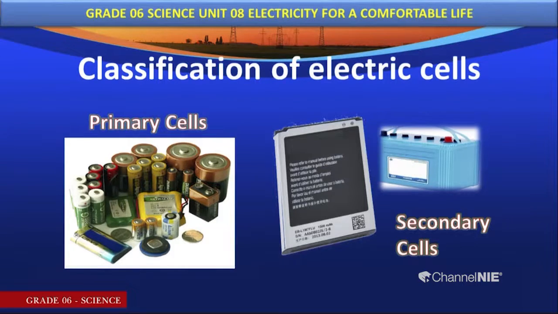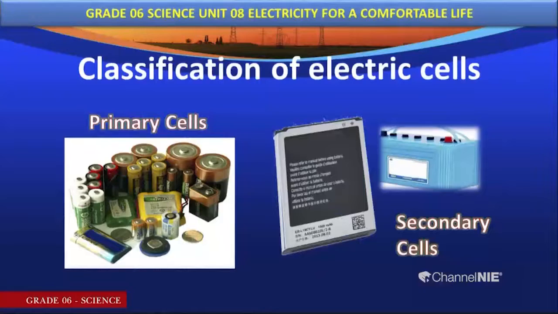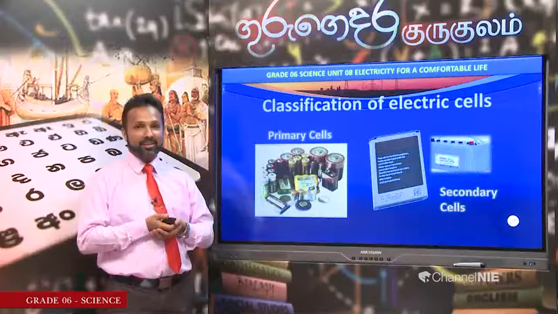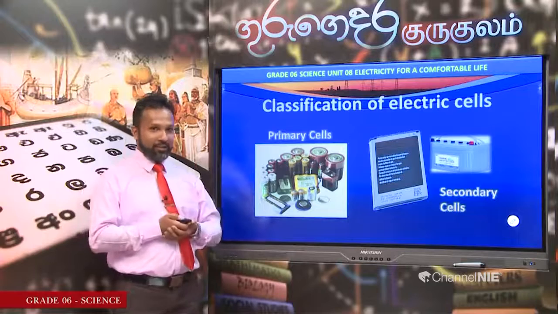I am going to show you some examples for primary cells here. Primary cells consist of button cells, dry cells, likewise. Secondary cells consist of phone batteries, vehicle batteries, or we call them car batteries. So I am asking, can you guess the difference between primary cells and secondary cells? Do you know? What's the main difference?